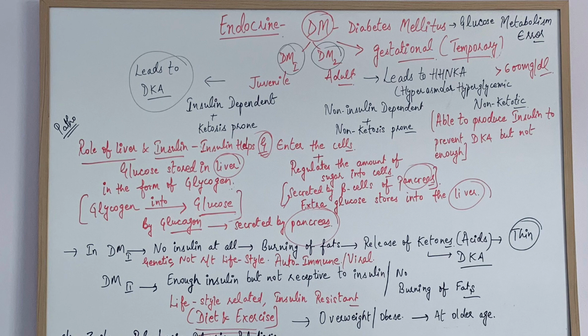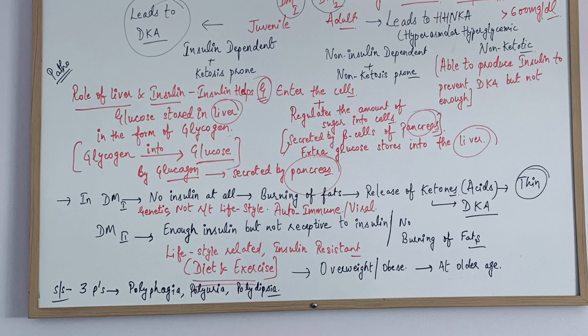And these are the main signs and symptoms and the reasons behind type 1 and type 2. And in the next video we are going to discuss the main risk factors of type 1 and type 2, and the complications of diabetes.